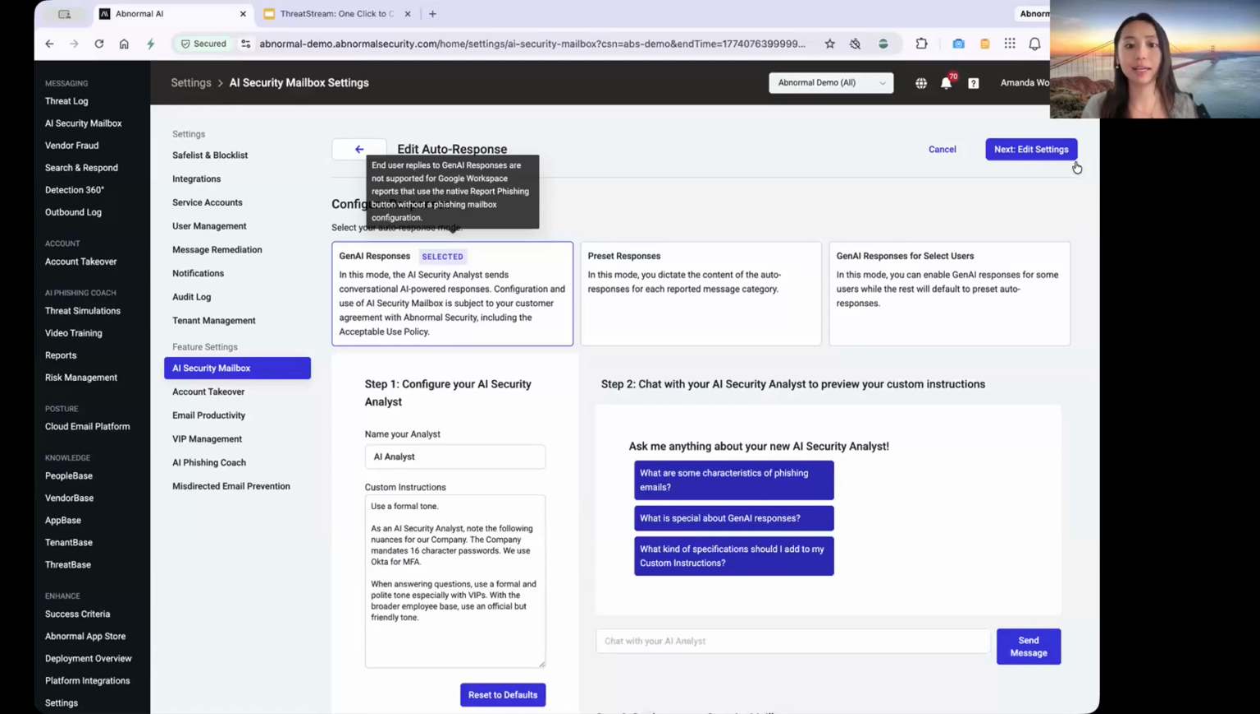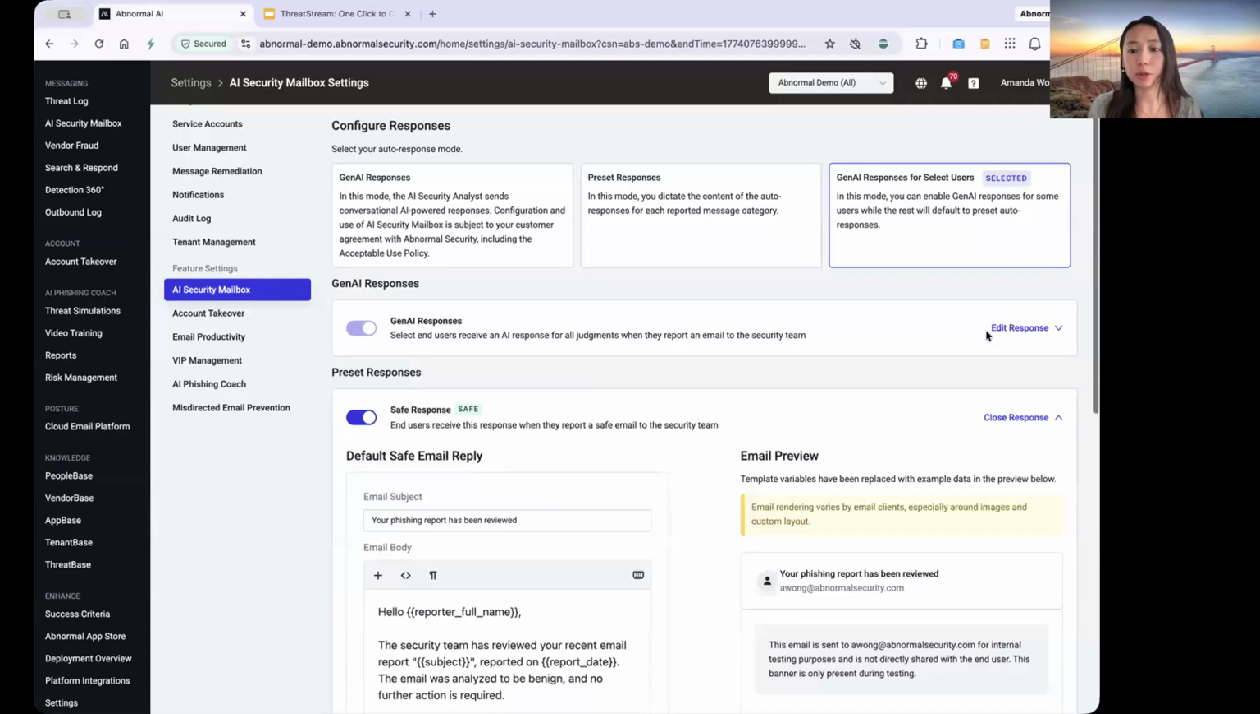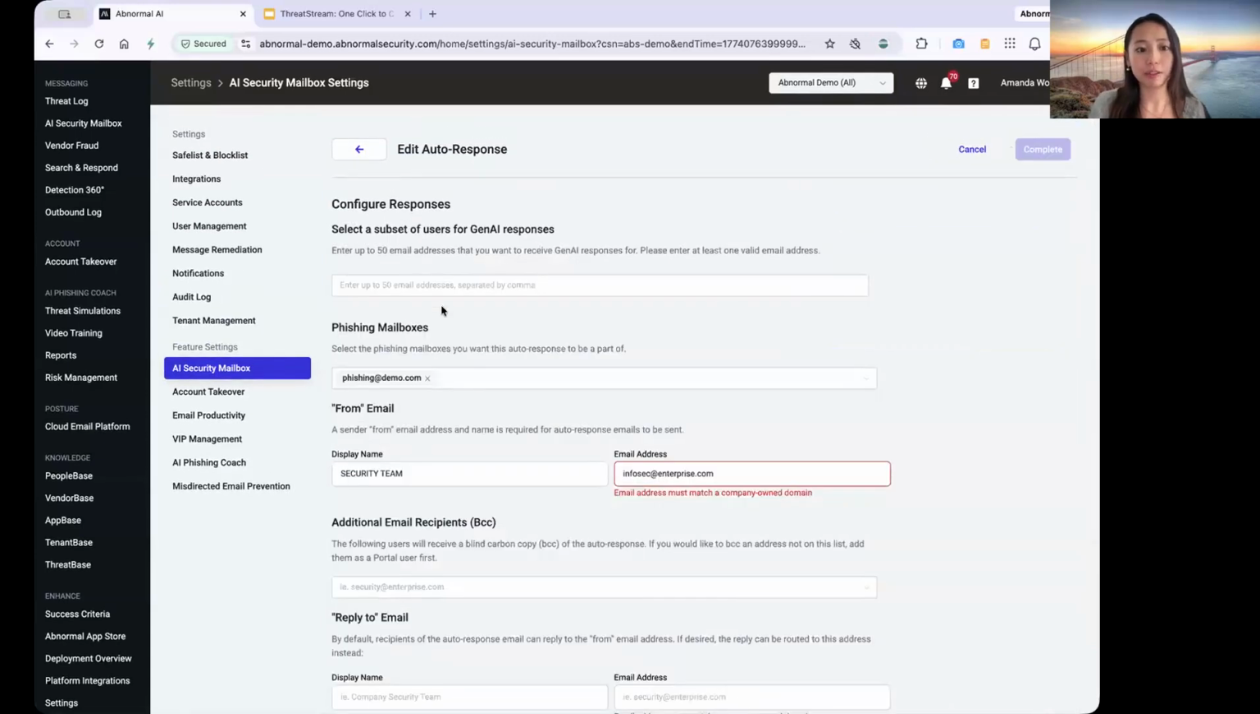and the AI analyst responds back. For customers in between preset and Gen AI responses and don't fully want to roll it out, we also have Gen AI responses for select users, which is Gen AI subsetting. And so you're able to subset up to 50 email addresses for who you want to test out the Gen AI responses to. And this is a really good way to roll out Gen AI responses in general, just to see how end users are feeling about it, what corrections can be made, and how they're learning.